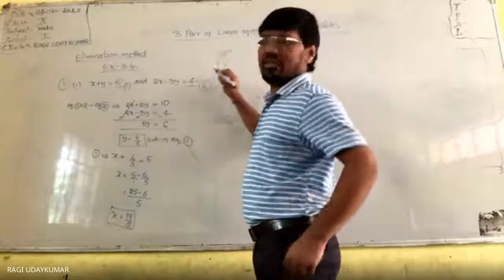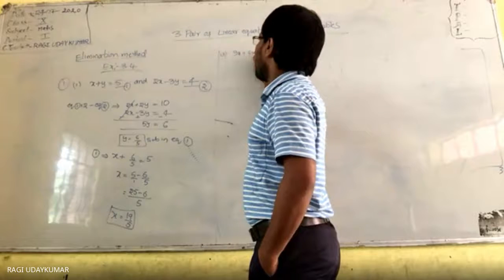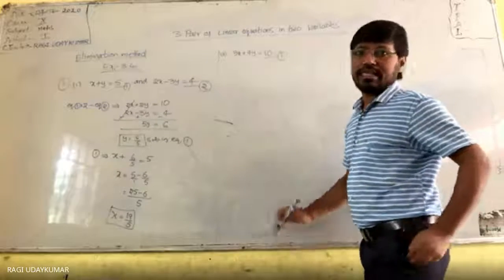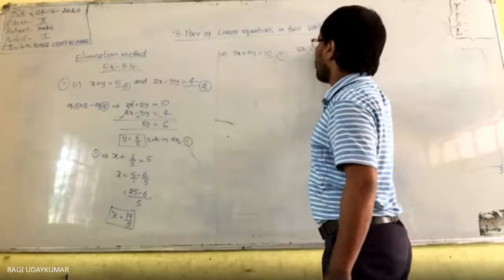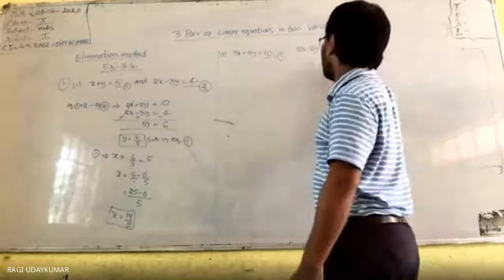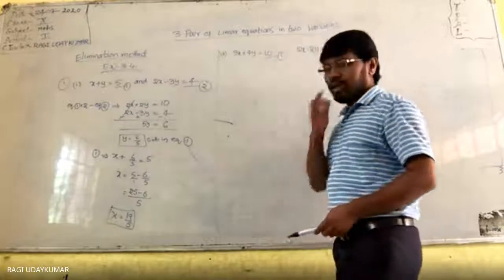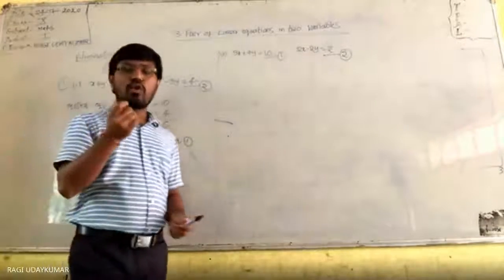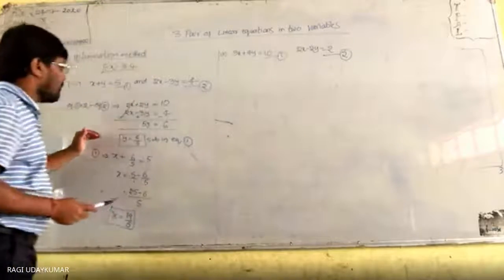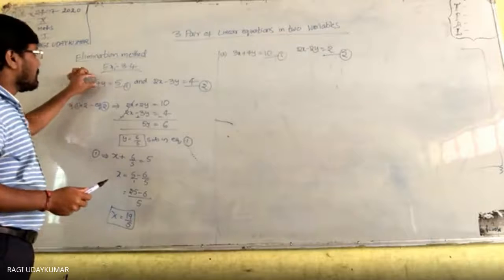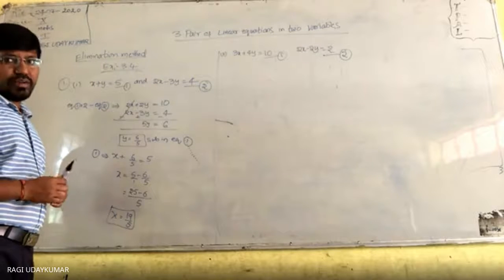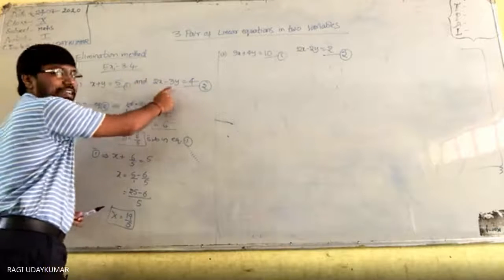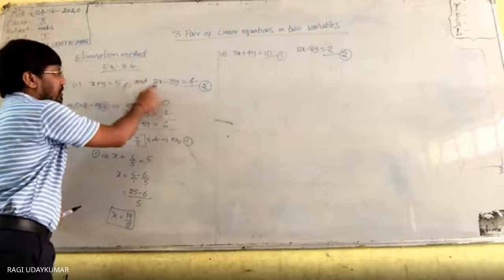Second problem, if you see, 3x plus 4y is equal to 10. This is the first equation. The second equation is 2x minus 2y is equal to 2. Now here, do remember that making the coefficients the same can be done if you multiply this equation by 3. Here plus 3y you will get, here minus 3y is there. Then you add these two equations.